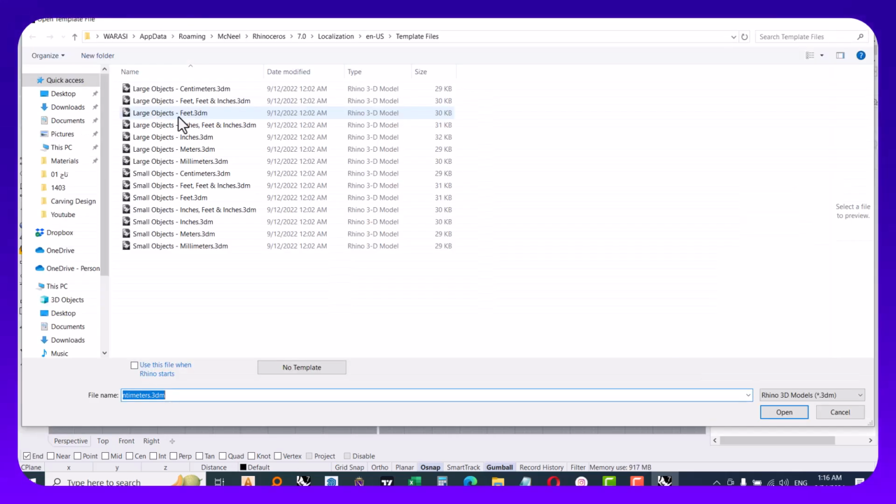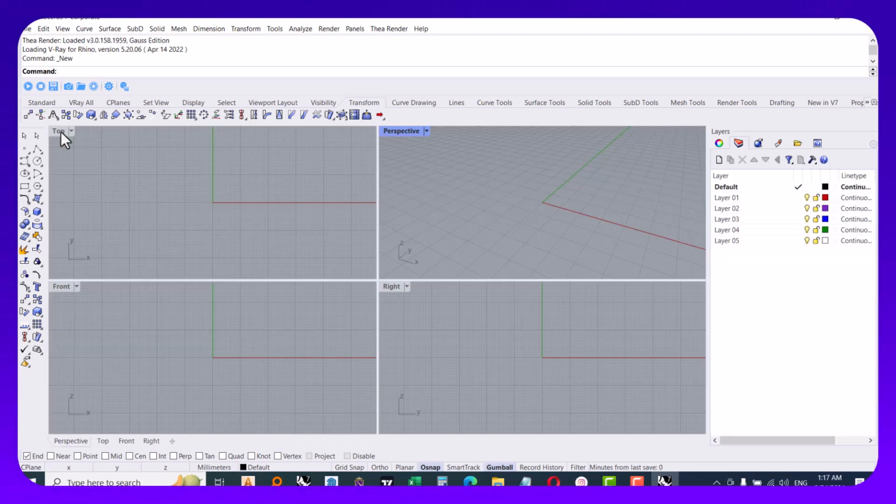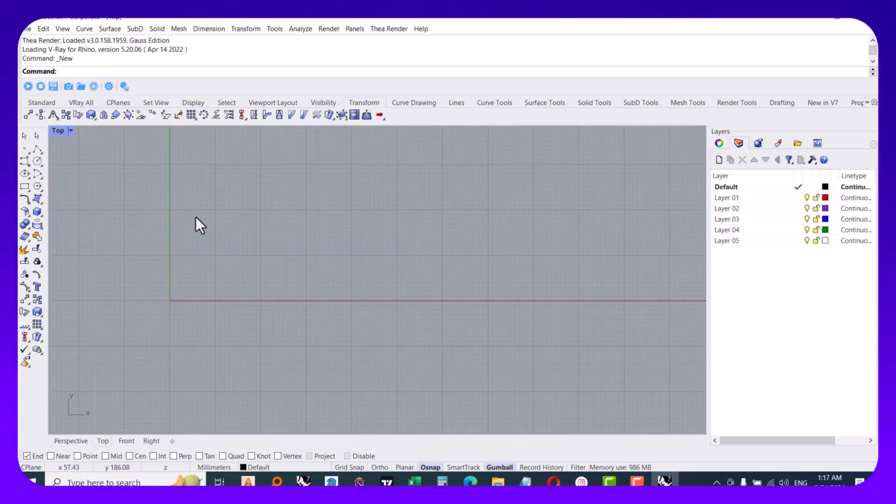So first of all I produce a new project here. I open a new project, large objects, and the measurements must be in millimeter. In my case, you can choose centimeters, inches, or anything you want. So first of all we need to import a picture of the model that we want to produce. So in the command line we write picture.